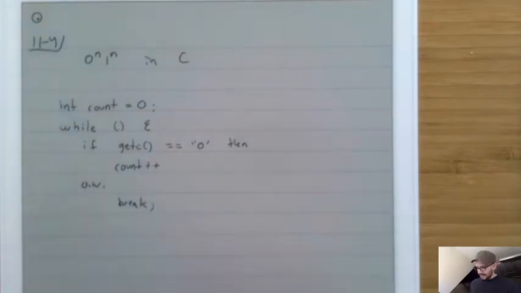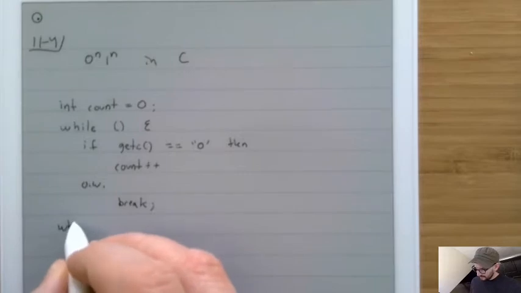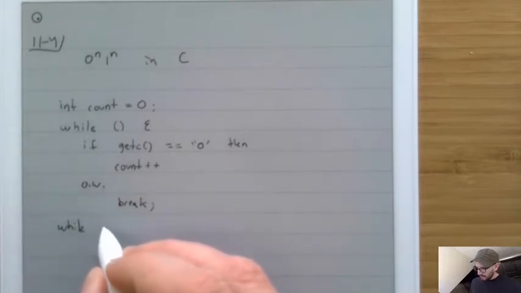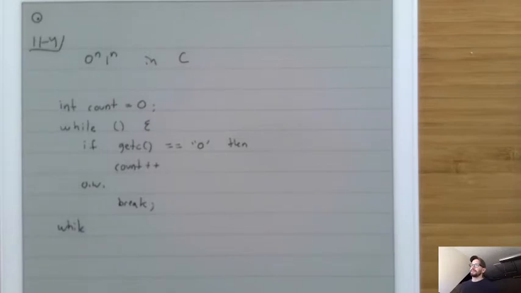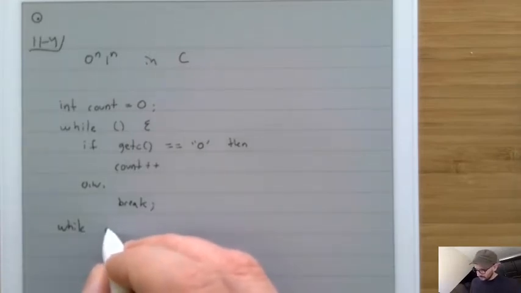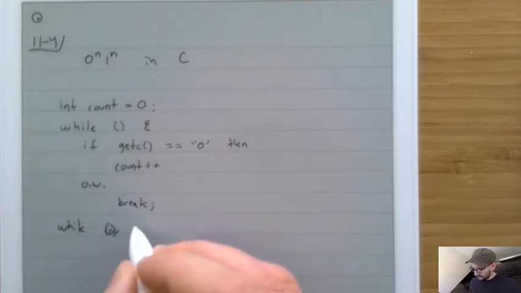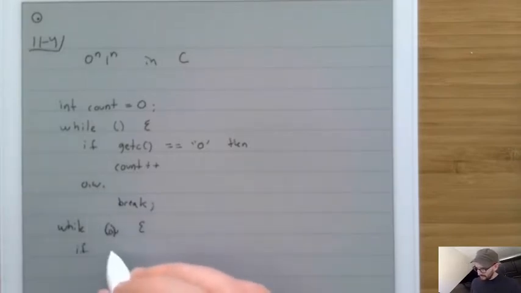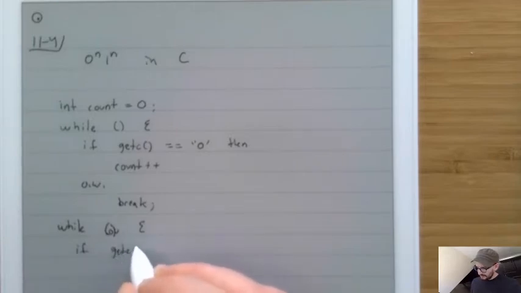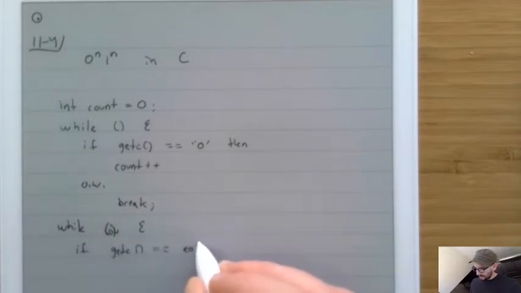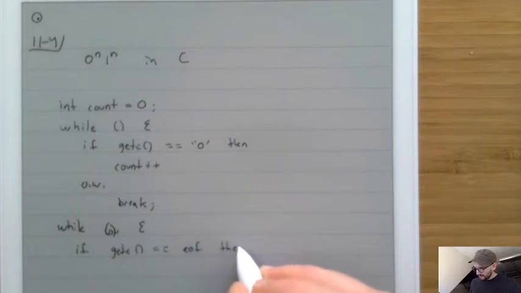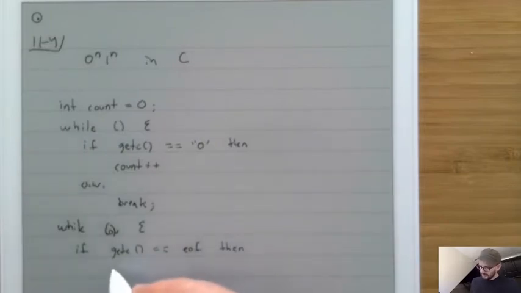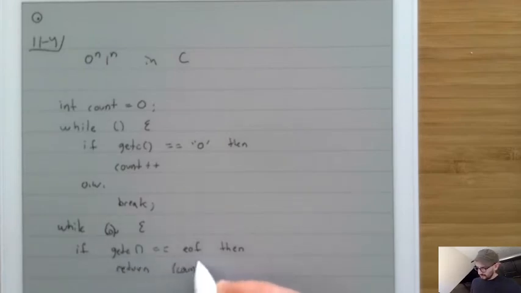Okay? And then we'll have a while. And we'll say, well, what's the right way to do this? Actually, yeah, here's what we'll do. We'll have another while. And we'll say if getC is equal to EOF, then what we'll do is we'll return if the count is equal to 0.